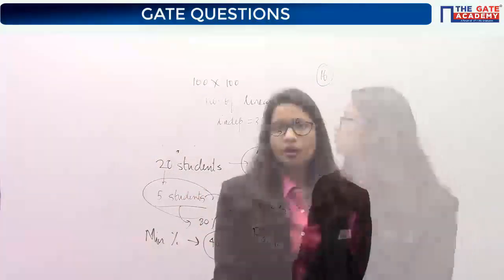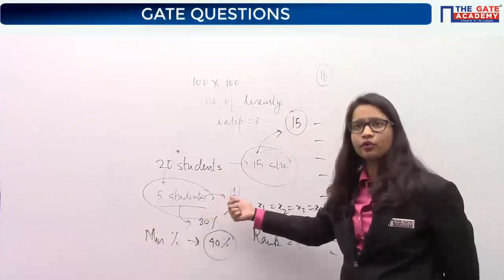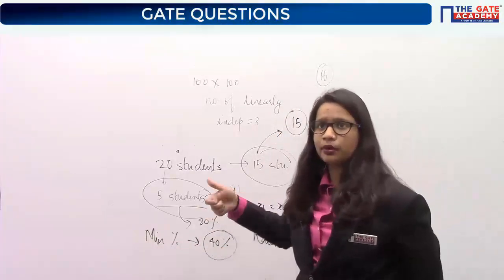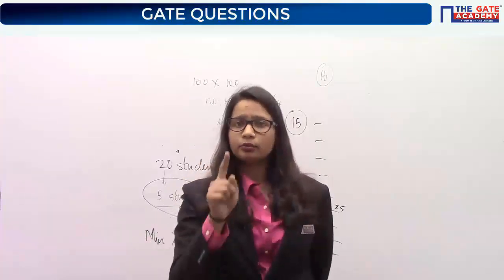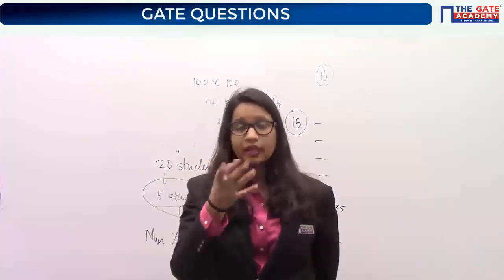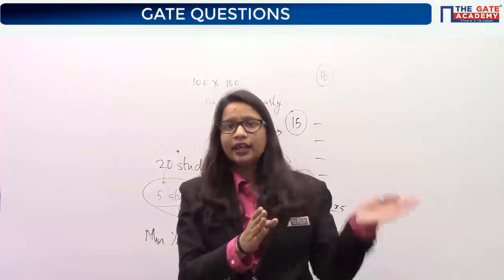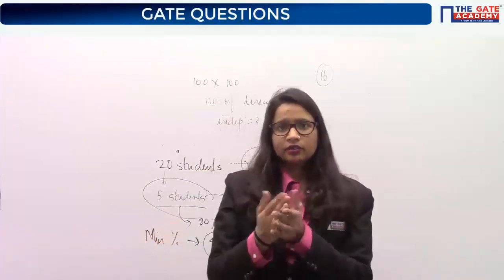Got it? When I said that 20 students are there in total, these 5 students will have only one position. Similarly, if 3 students are scoring 100 marks, they will all get one position. They will not get separate positions. They will get one position, and then the second position will be secured by the next highest one. That is the case.